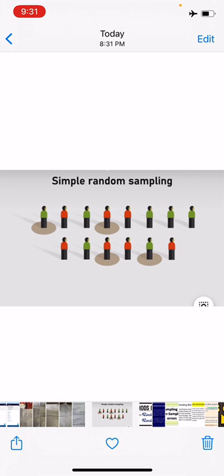What is random sampling? As the name suggests, random sampling is one where the individual units from the population are selected at random.